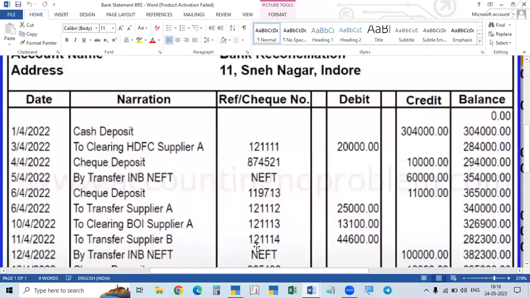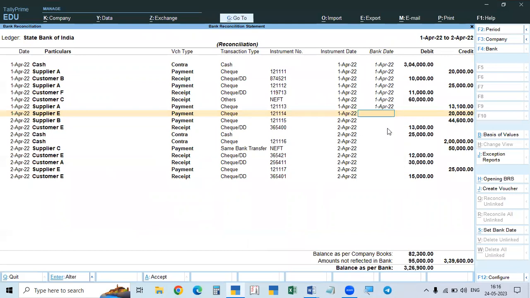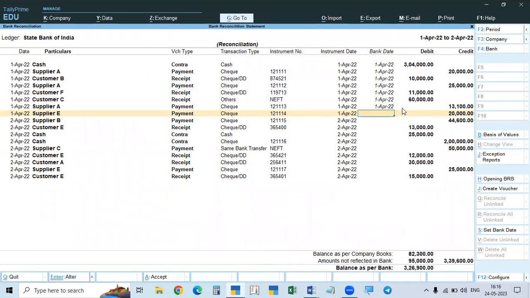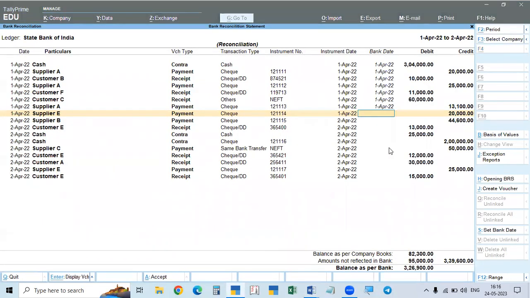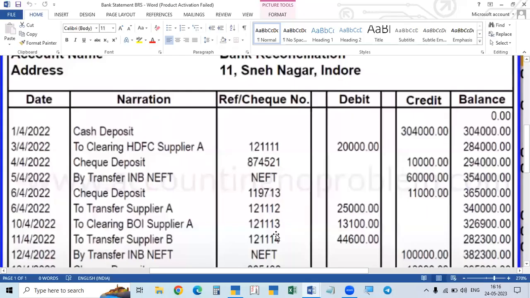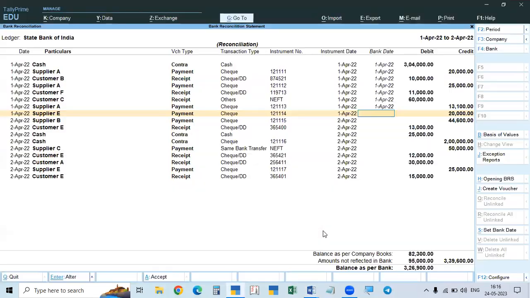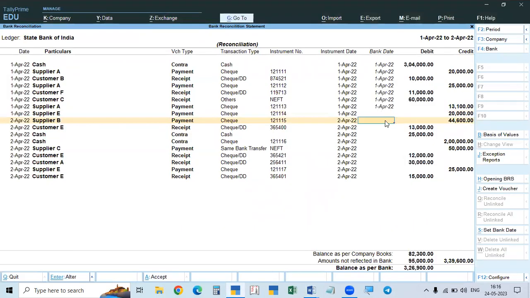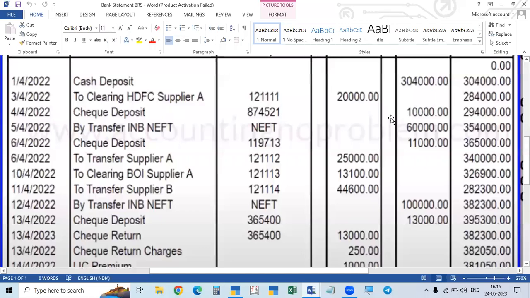And then after that, see 44,600 rupees. This is also transferred to supplier B. 44,600 rupees, you check. The payment check number is 114. This is 113 and this is 114. Sorry, 44,600 rupees, check 115. Sorry. Amount is okay, we'll check. So this one, 44,600, is reflecting, on 2/4. Sorry, you can do that here in the calculation. So 2/4 reflected.